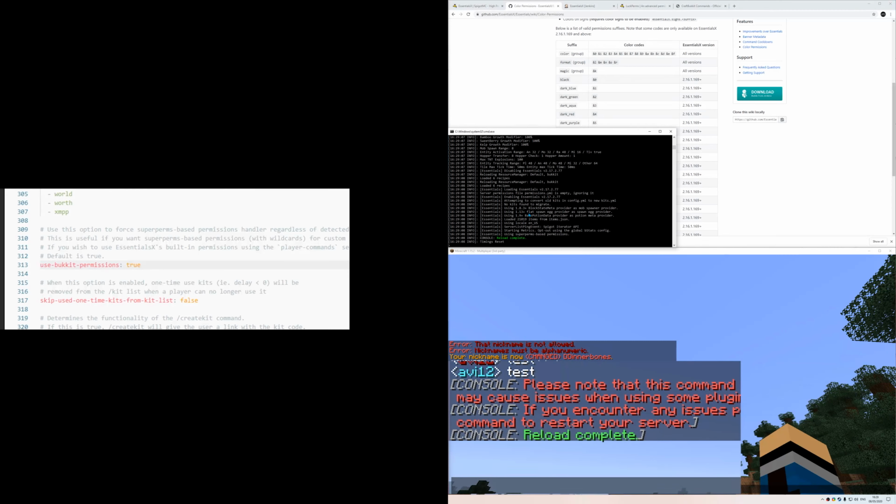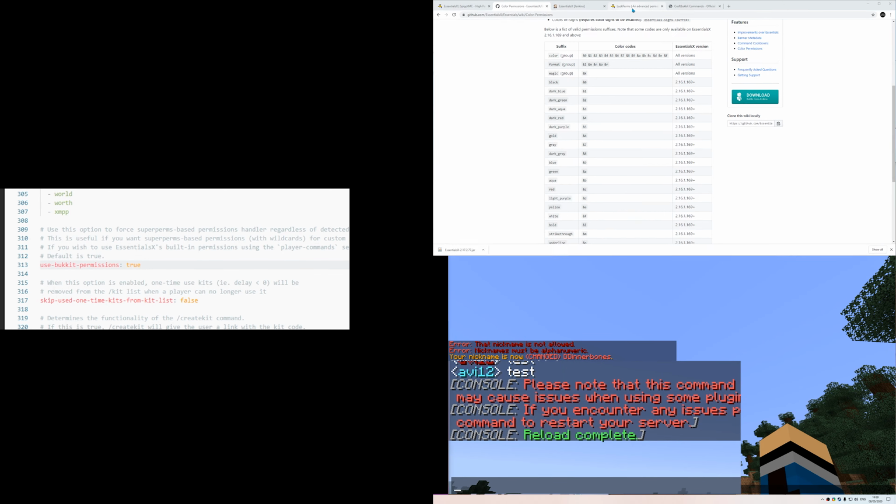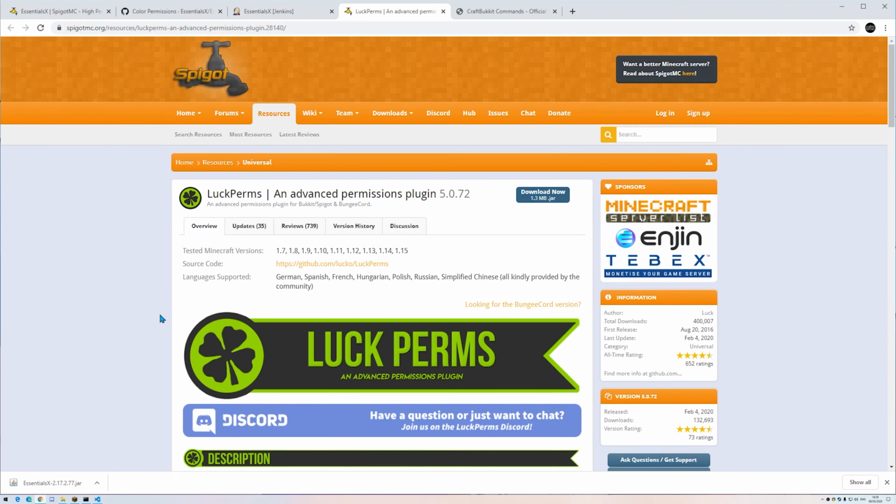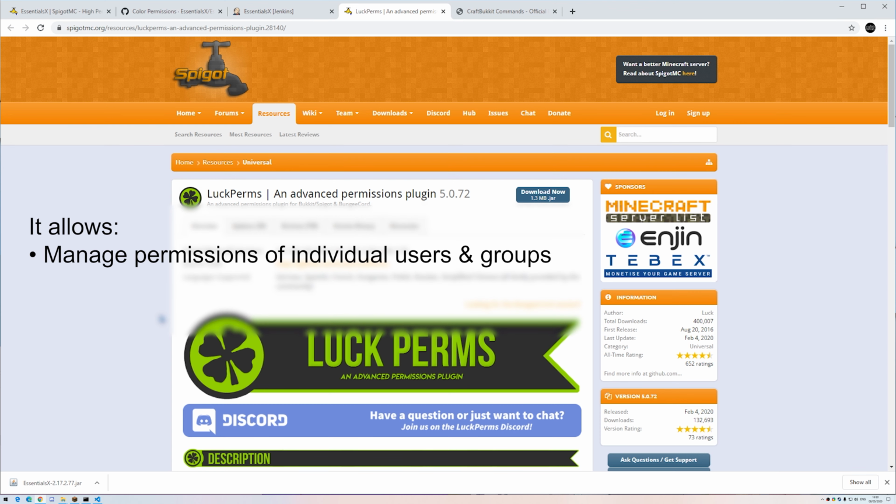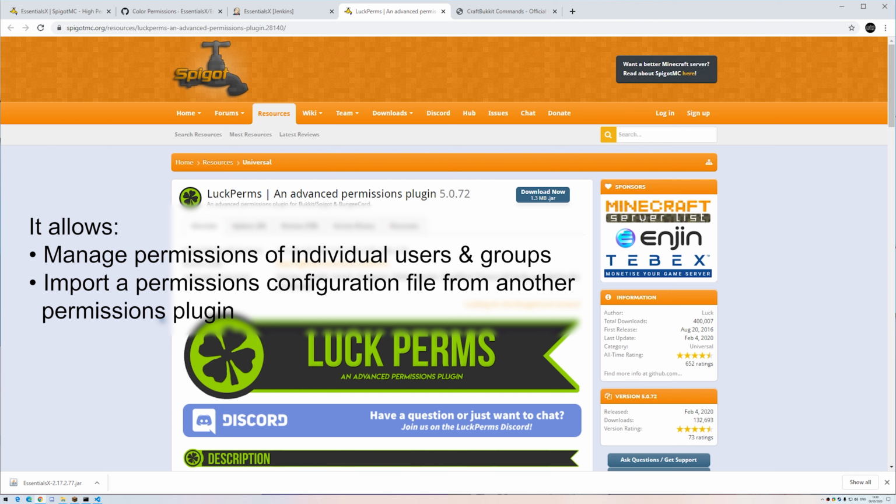Now the plugin I will use is LuckPerms. You can actually use any plugin that lets you manage permissions, such as zPermissions and bPermissions. I'm using LuckPerms because I'm familiar with it and because it's highly recommended. It allows you to manage the permissions of individual users as well as entire groups, which you create with the plugin. You can also import an existing permissions configuration file from another permissions plugin, though I won't cover it in